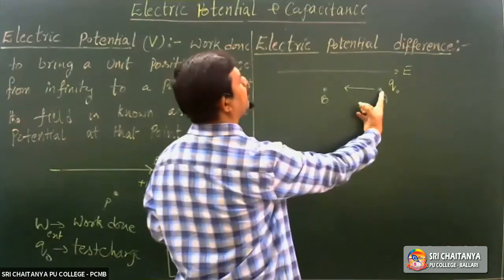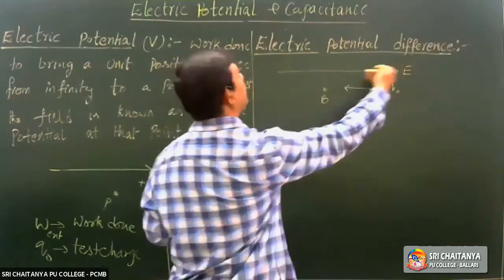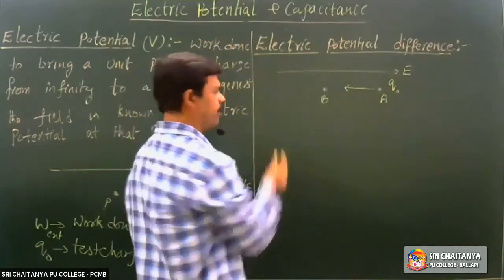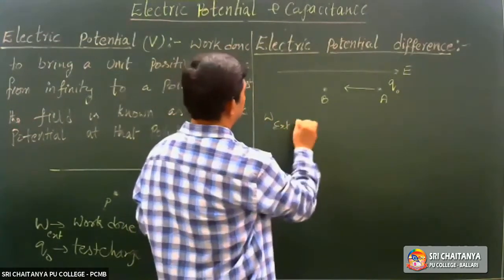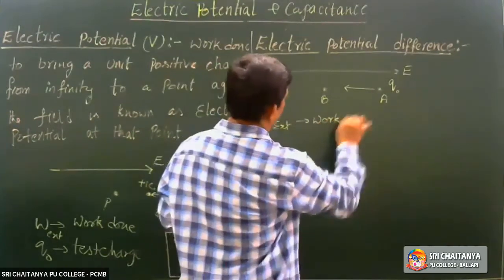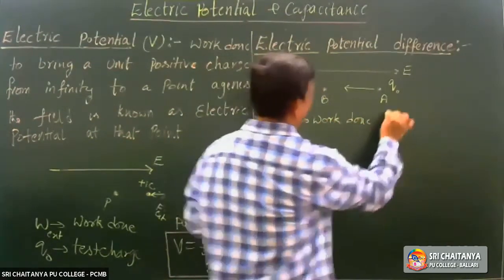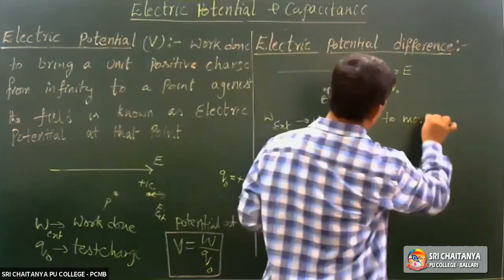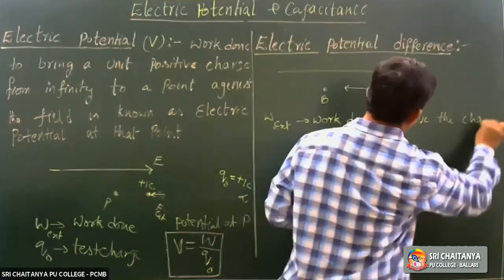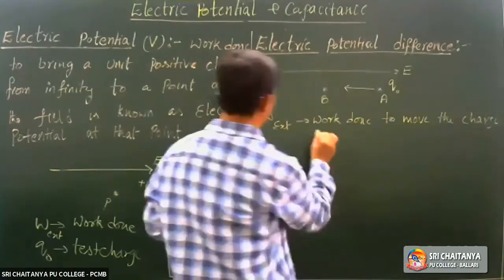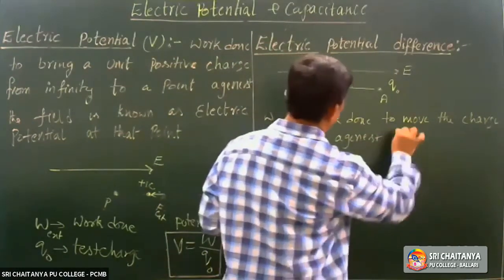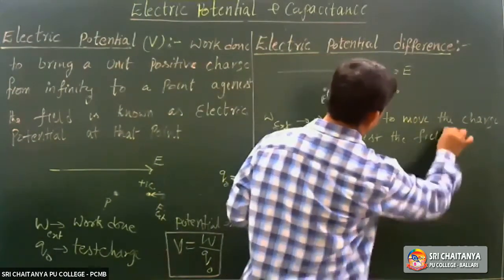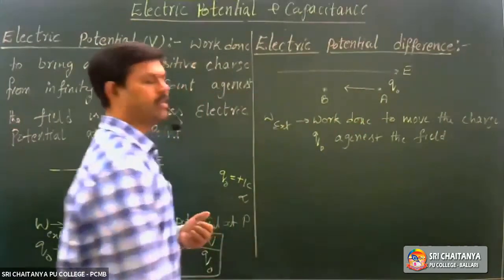It is moving from A to B against the electric field. Here, the work done to move the charge Q naught against the field, opposite to the field.